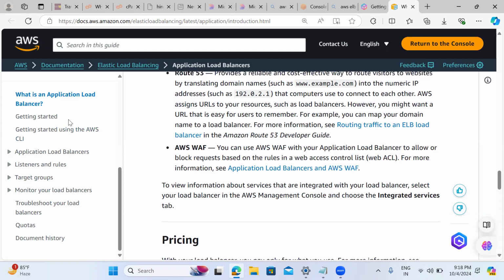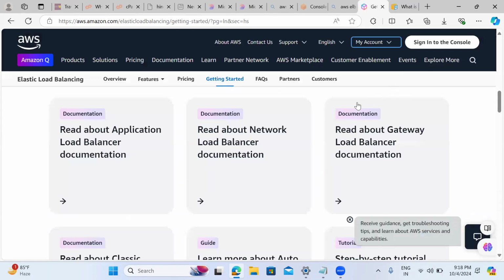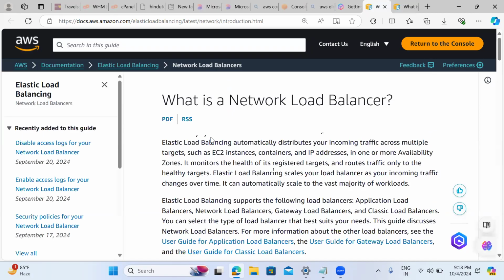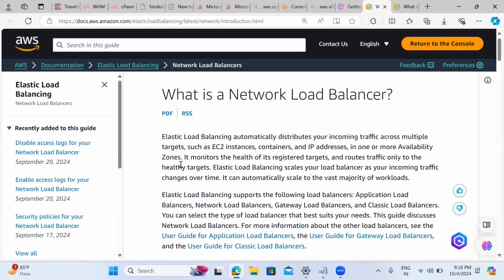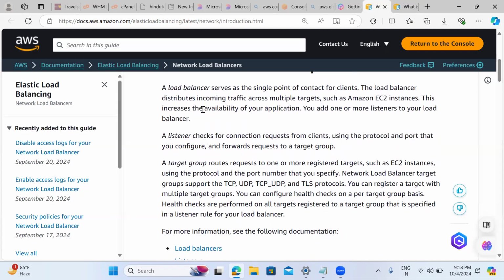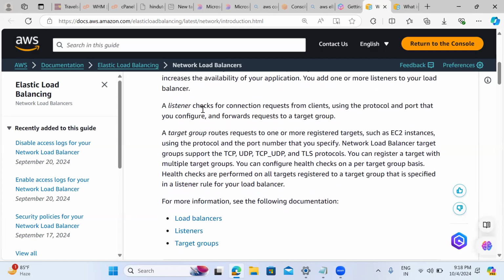Now we'll discuss network-level load balancing. The terminology, such as load balancer, listener, probes, and target groups, is very common for any load balancer in the world.